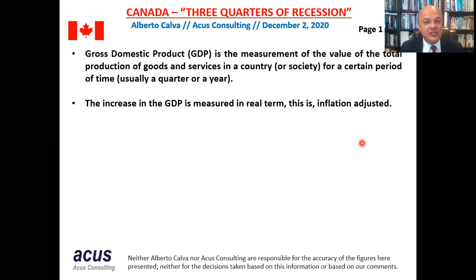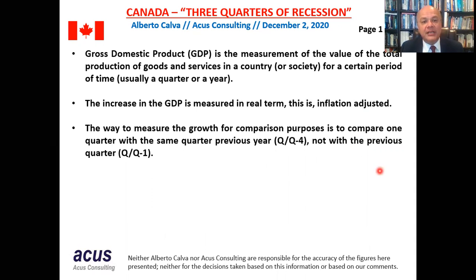Second, the increase in the GDP is measured in real terms. This is inflation adjusted. Third, the way to measure the growth for comparison purposes is to compare one quarter with the same quarter from the previous year. This is what we know as Q over Q minus 4. What we mean by this is that if we want to analyze the third quarter of 2020, we have to compare it with the third quarter of 2019 and so on.